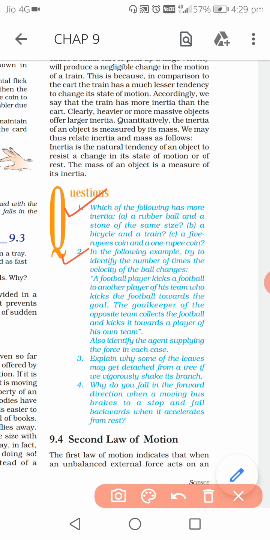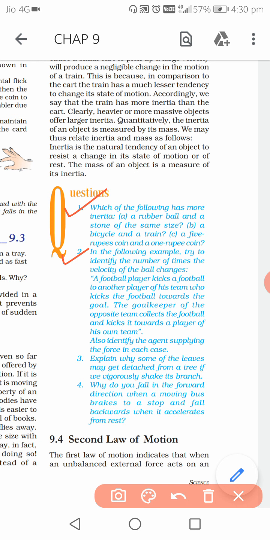Okay, so the first thing: a football player kicks the football. This is the first time its velocity changed, from rest to getting some velocity. And this force is applied by whom? By the first football player. So you have to mention that in the very beginning the velocity of the football has changed when a football player kicks it. And here you also have to identify the agent supplying the force. So who is supplying the force in this case?